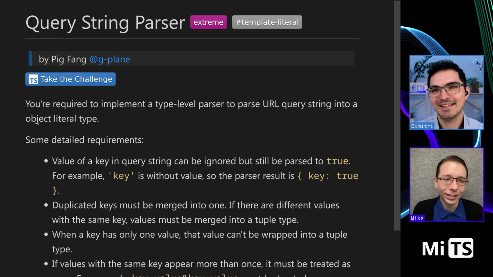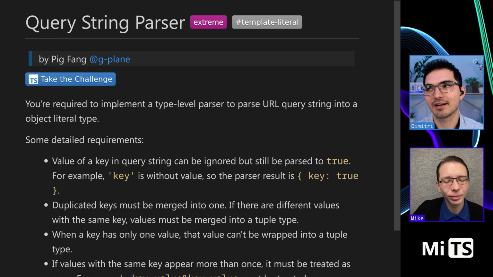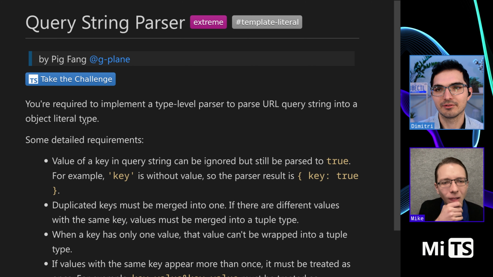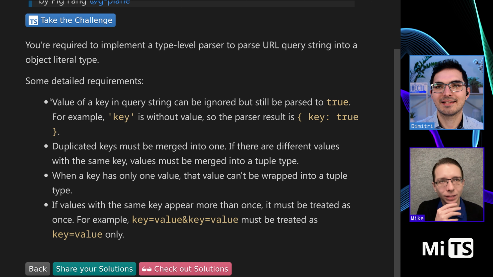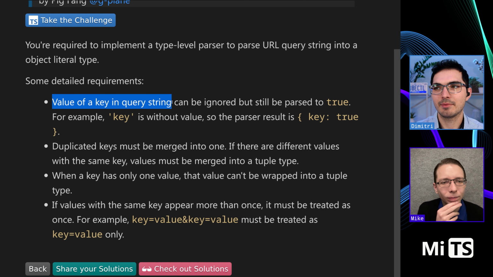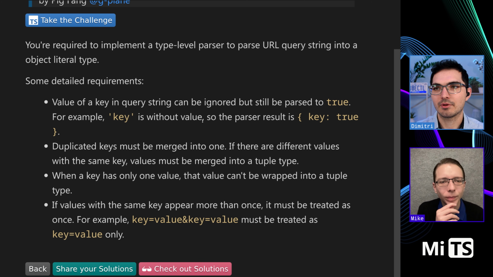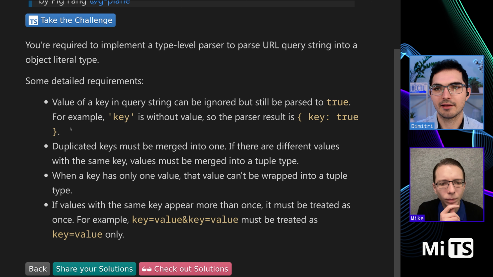Anyway, it says you're required to implement a type level parser to parse URL query strings into object literal types. So some requirements. We'll see it in the test, but this looks decent to read. So the value of a key in a query string can be ignored, but still be parsed to true. For example, a key without a value, so the parser result is key: true. Okay, makes sense because it's like presence.